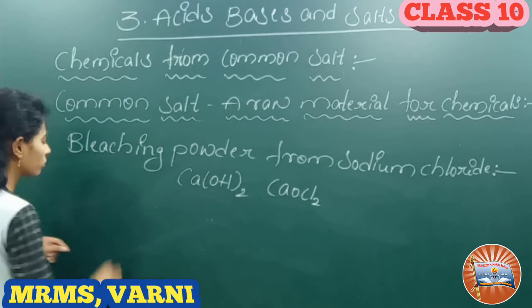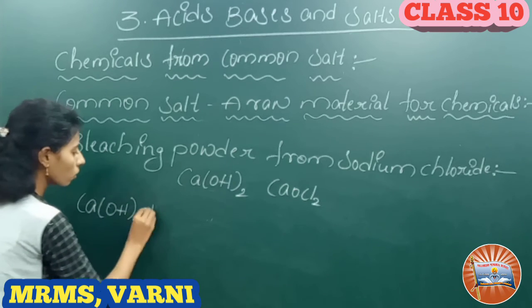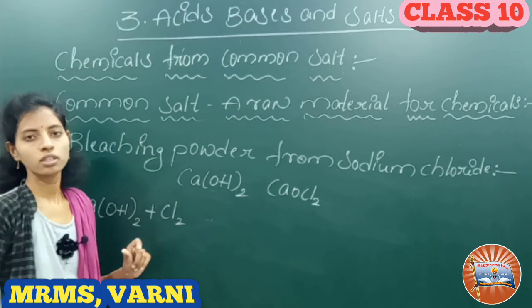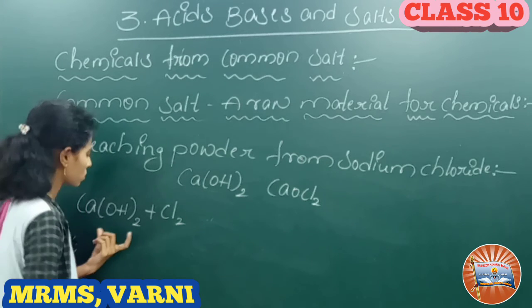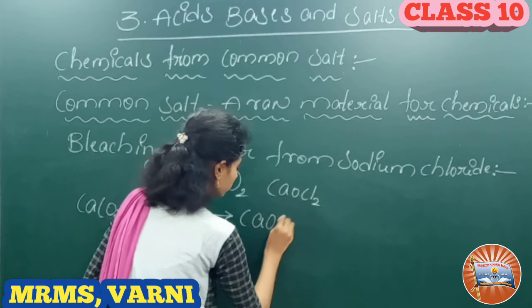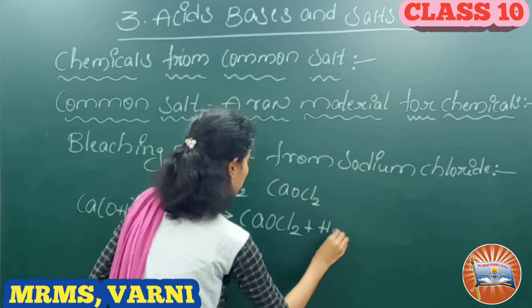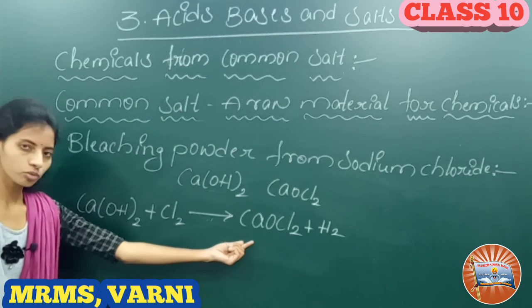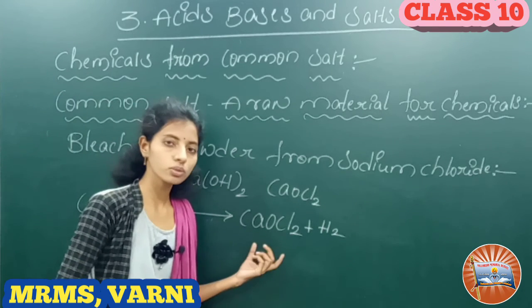It is formed by the action of chlorine on dry slaked lime. These two react and form bleaching powder.